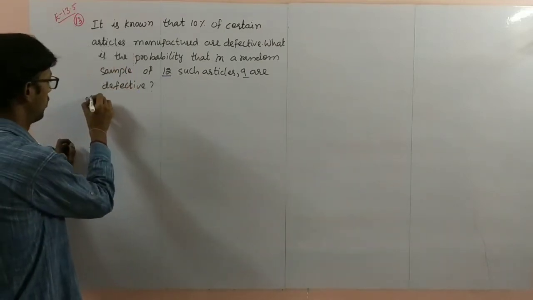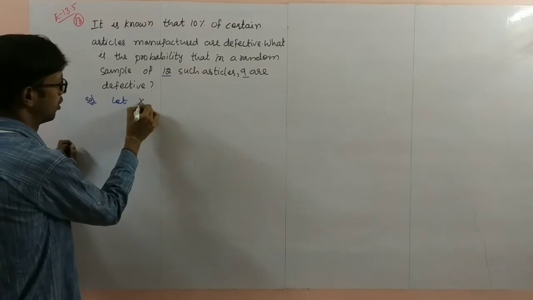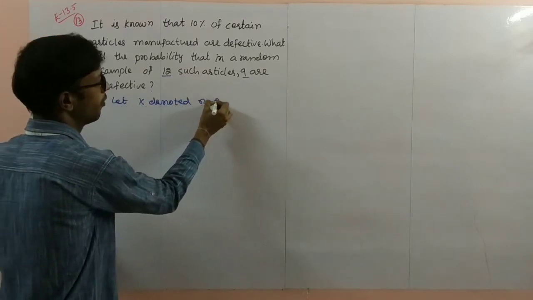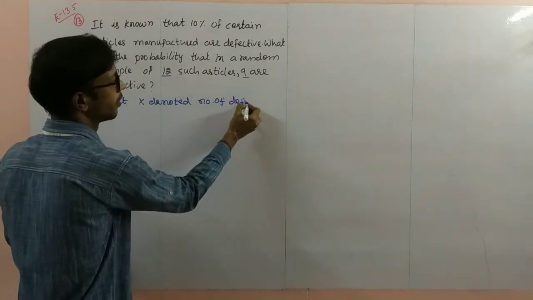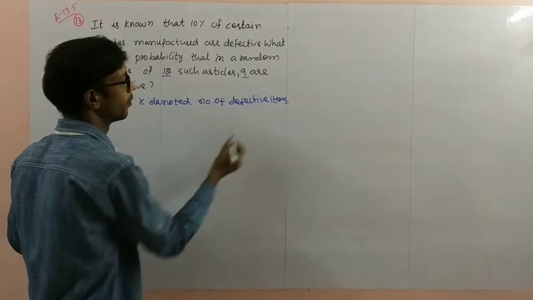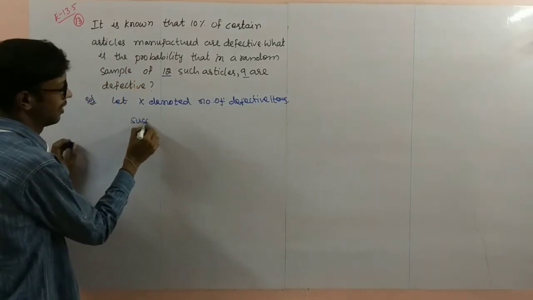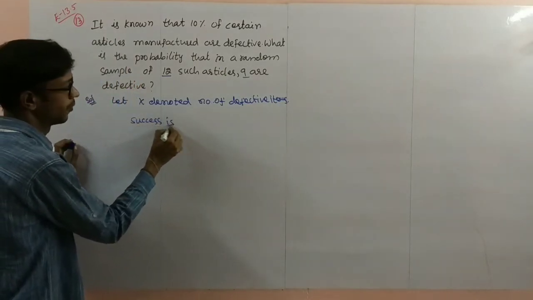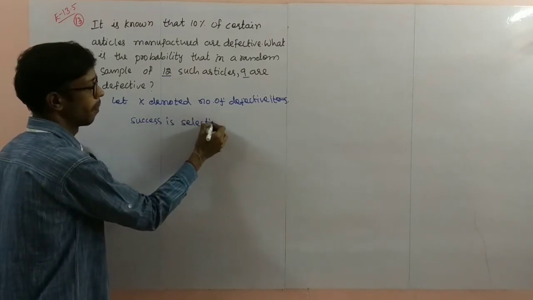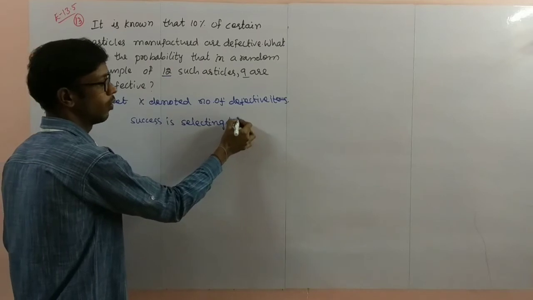First of all, write down: let X denote the number of defective items. What is the success? Success is selecting a defective item.